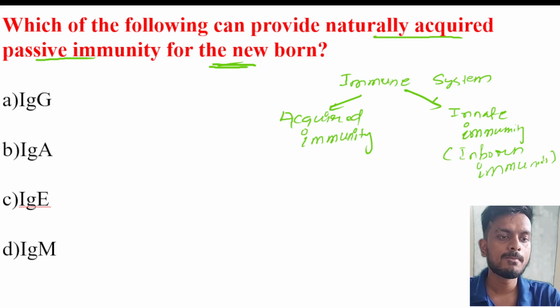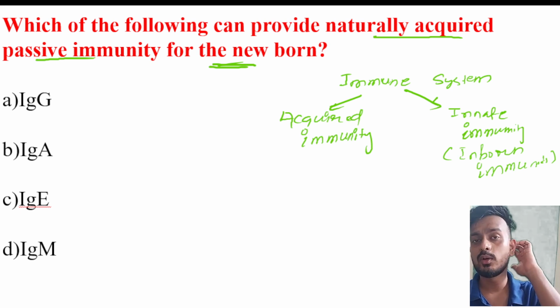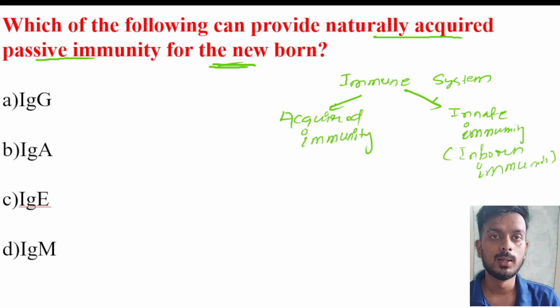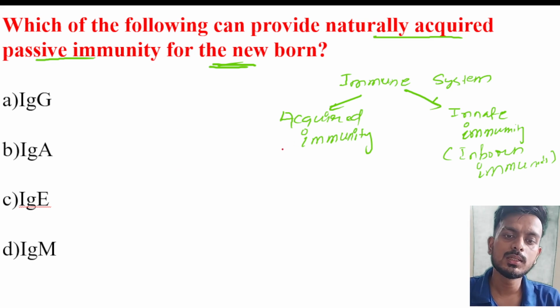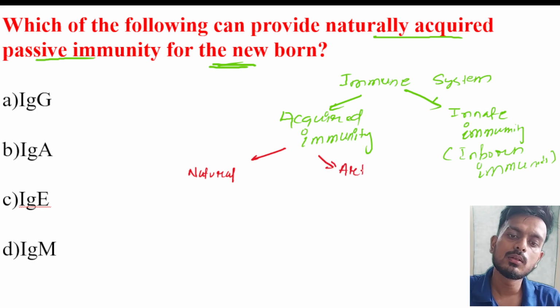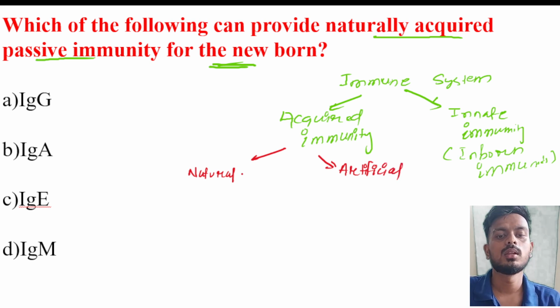Next, if we talk about acquired immunity, it is natural and artificial.